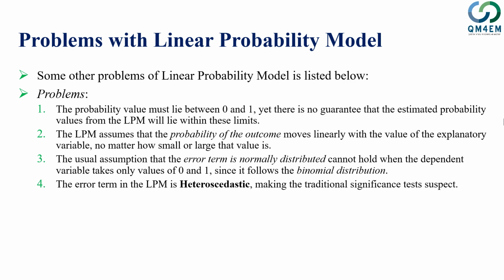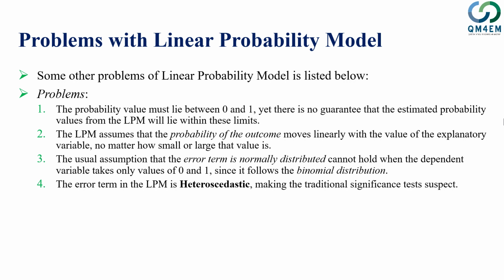It may be small or large depending upon the moment and the values of the explanatory variable. Then we also have another issue: the usual assumption that the error term is normally distributed cannot hold true, because the dependent variable from which we obtain the error term, remember the error term is equal to the original value minus the predicted value of the dependent variable. So if the dependent variable is only 0 and 1, what do you expect about the error term? The dependent variable is following a binomial distribution, so the error term for sure would not be normal.